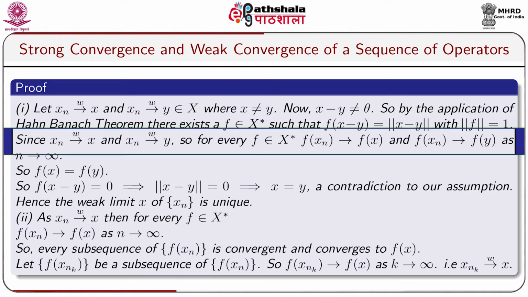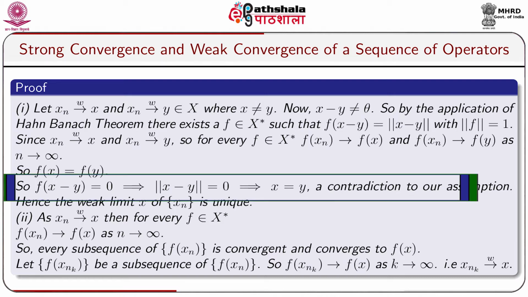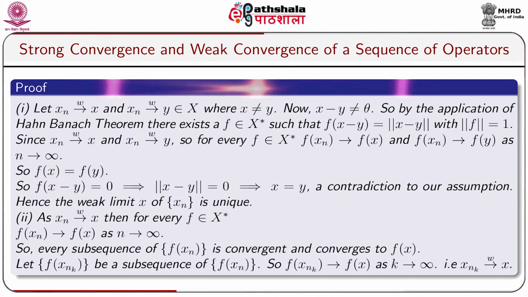Since xn converges to x weakly and xn converges to y weakly, for every f belonging to X star, f(xn) converges to f(x) and f(xn) converges to f(y) as n tends to infinity. As the field of scalars is Hausdorff, we see that f(x) equal to f(y). So f of (x minus y) equal to 0, that means norm of (x minus y) equal to 0 implies x equal to y, which is a contradiction to our assumption. Hence the weak limit x of sequence xn is unique.